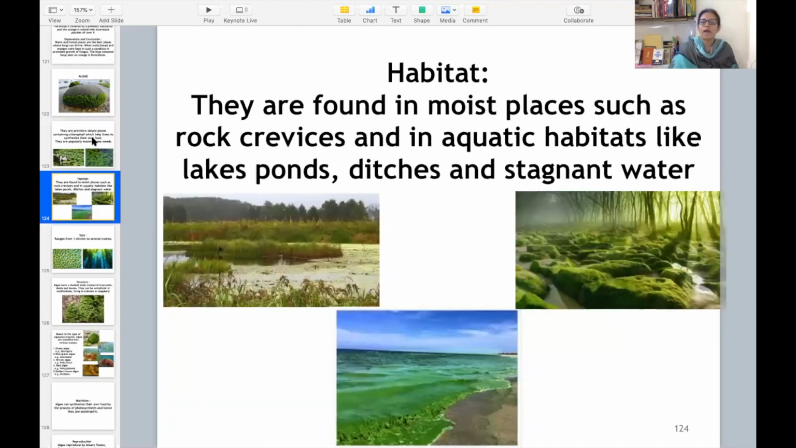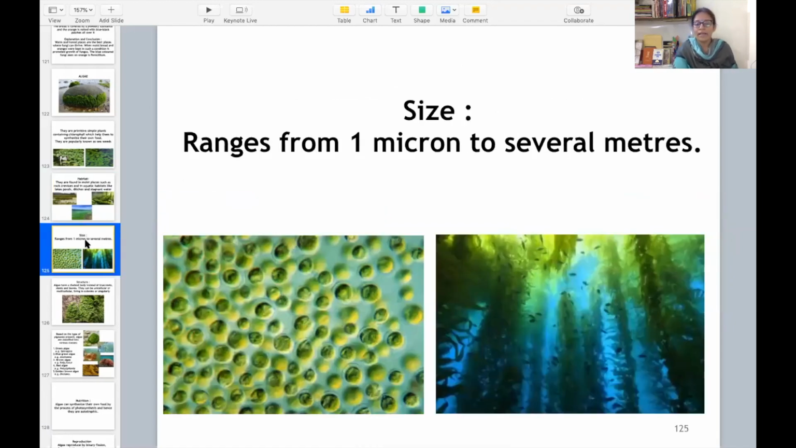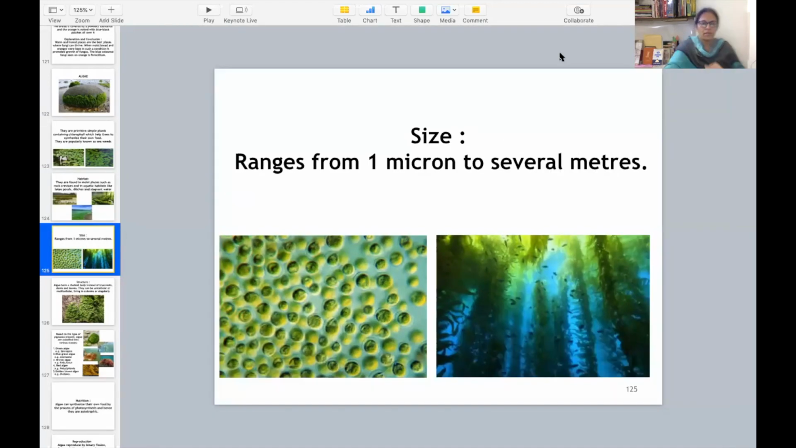Habitat, let us discuss about the habitat. They are found in moist places such as rock crevices and in aquatic habitats like lakes, ponds and ditches in stagnant water. Wherever the water is there, standing water is there, you can find the algae very easily. So what is the size of the algae? It ranges from 1 micron to several meters. So this is about size. It can be very small, microscopic, and very, very large in size also, very lengthy also.